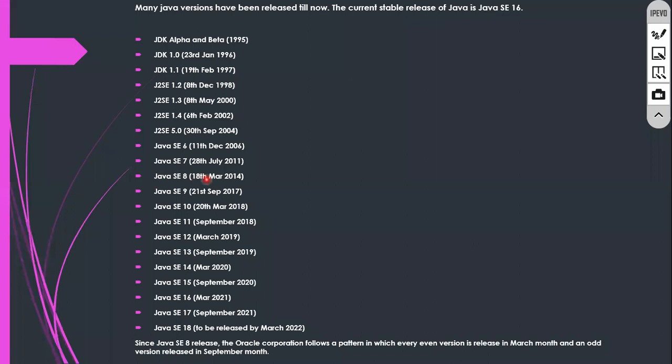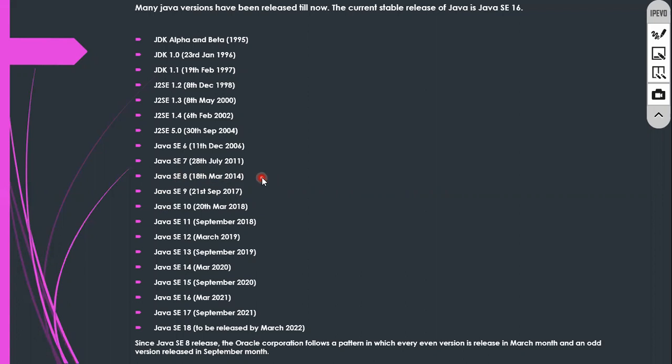This one is very, very important because it is long-term support. This is an LTS version. Whatever you are going to learn is based on 8 only. Now, whatever you are going to learn is based on 8 as well as 11. Java 8 is an LTS version, long-term support.